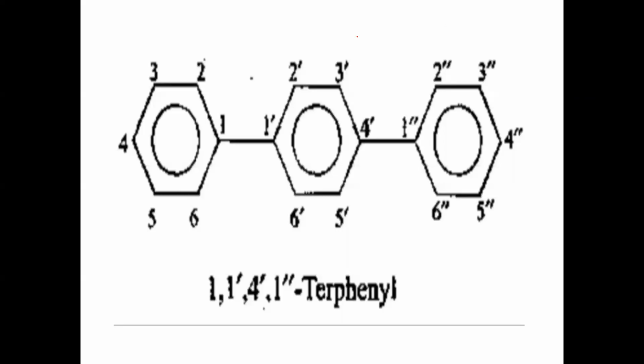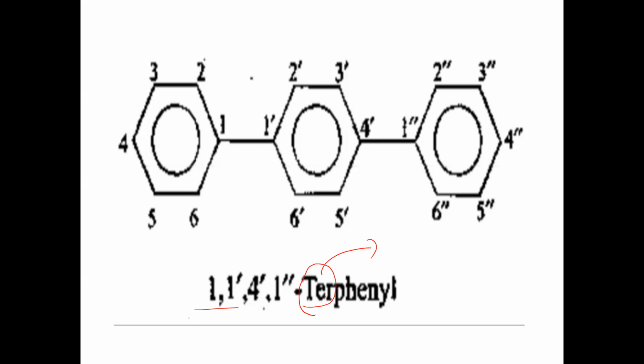So in the previous classes, we discussed the IUPAC nomenclature of some important organic compounds. In this example, which we have already discussed, we gave the name 1,1':4',1''-terphenyl. This terphenyl means how many times is the phenyl group repeated? 3 times. So the phenyl group is repeated 3 times, right?